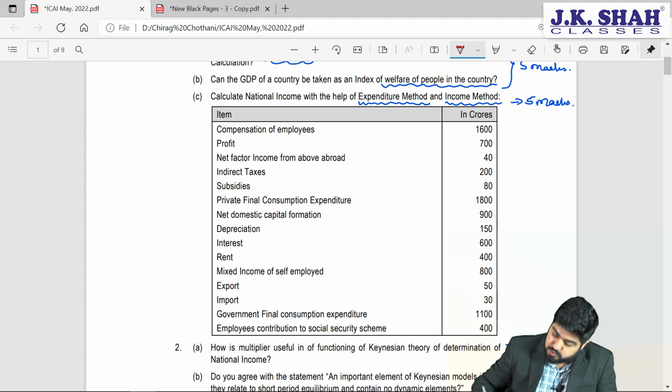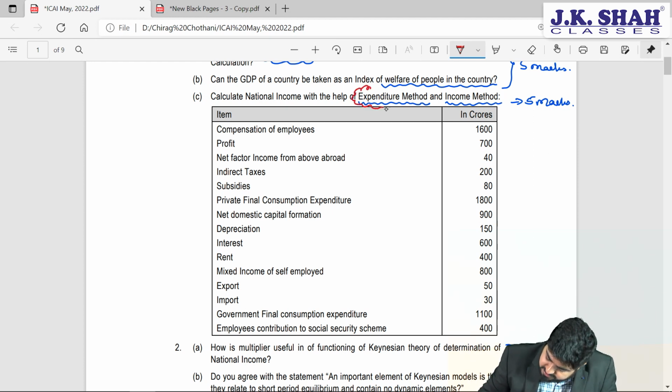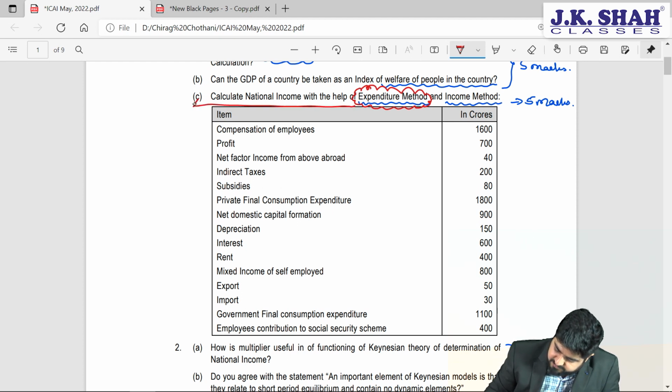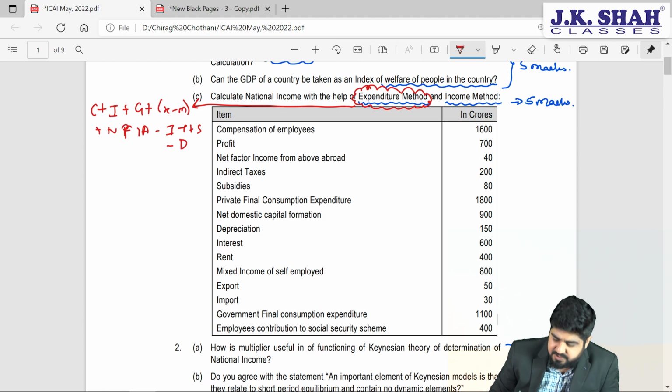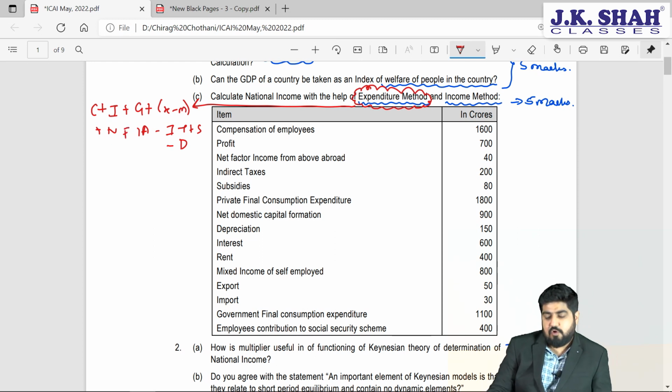Okay. So in case of expenditure method, if you are asked to calculate national income, do you remember the formula? What is there? So it is C plus I plus G plus X minus M plus NFIA minus IT plus S minus depreciation. Now keeping this in mind, we need to answer what will be the ideal level of national income using expenditure method.